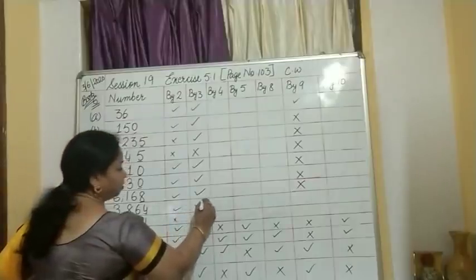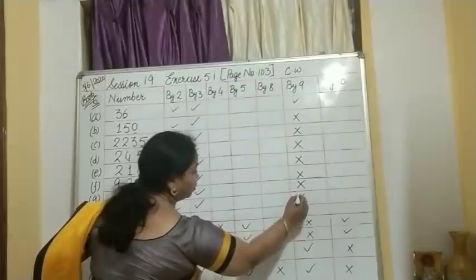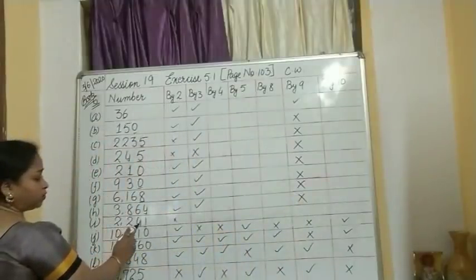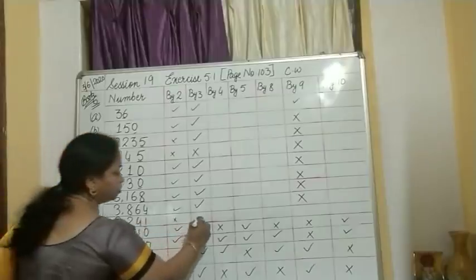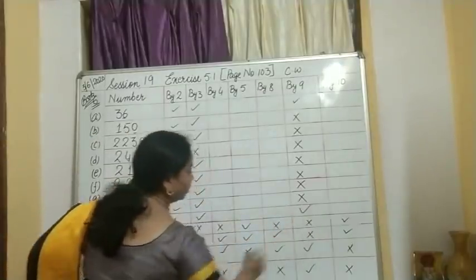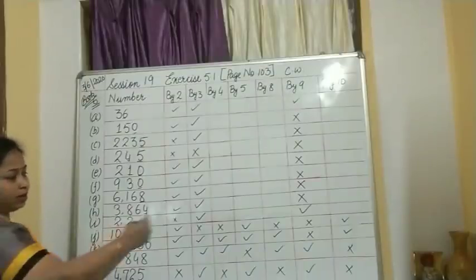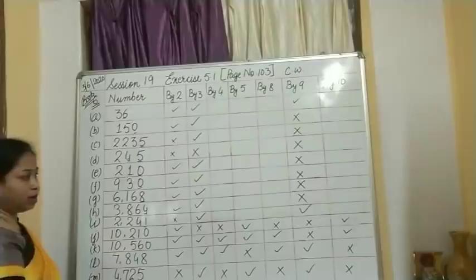It is divisible by 3, but not at all divisible by 9. 2 plus 2, 4. 4 plus 4, 8. 8 plus 1, 9. Divisible by 3 as well as divisible by 9. And the same rules I have applied further, and then I have noted down the answer.